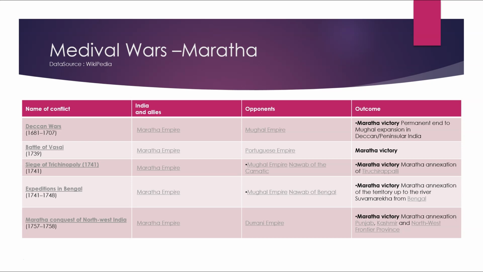Name of the conflict: Maratha conquest of Northwest India, 1757 to 1758. India and its allies: Maratha Empire. Opponents were the Durrani Empire. Outcome was Maratha victory, Maratha annexation of Punjab, Kashmir and Northwest Frontier Province.